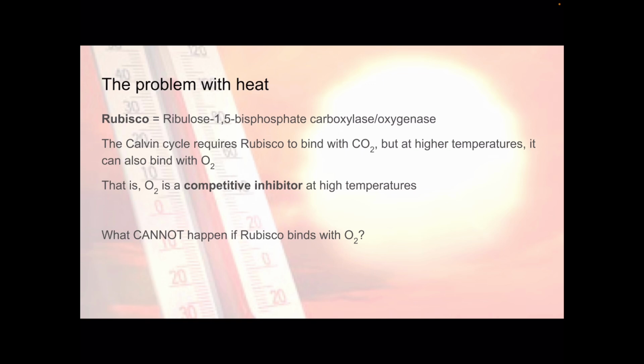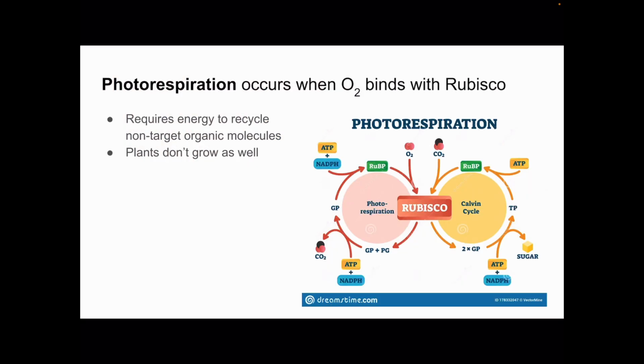But what's going to happen if Rubisco binds with oxygen? Well, what will happen is this process of photorespiration. So we're seeing oxygen coming to the active site of Rubisco. We don't have enough carbon molecules in order to build our glucose molecules. So what we have to do then is go through this wasteful process where we're using ATP and we're not producing glucose in order to get our RuBP back so that we can bind with carbon dioxide. So this means that we're spending energy and not getting sugar, so plants are not going to grow as well.